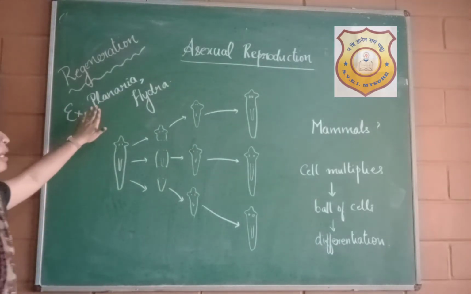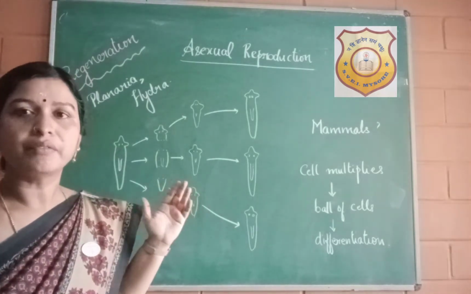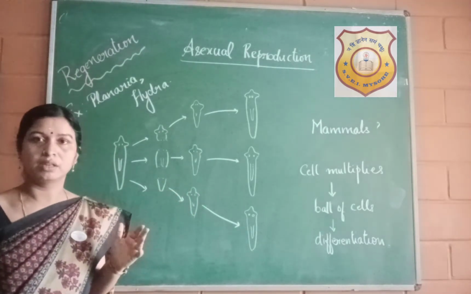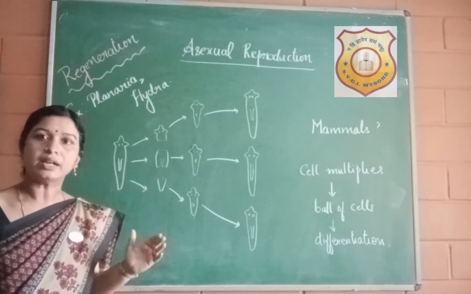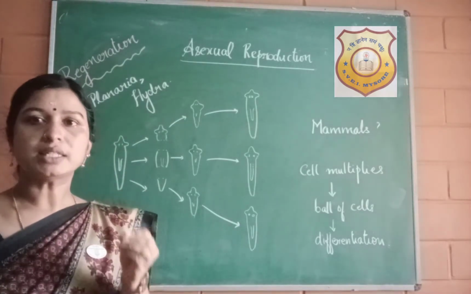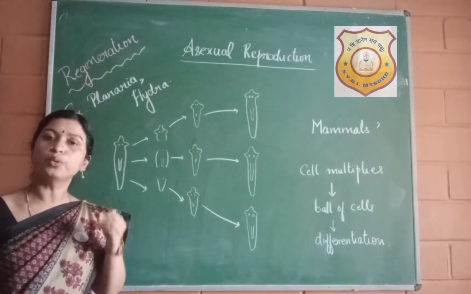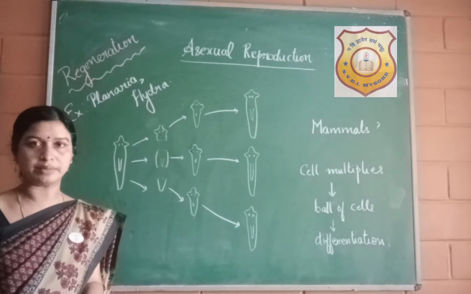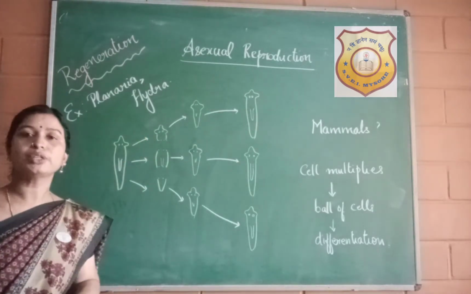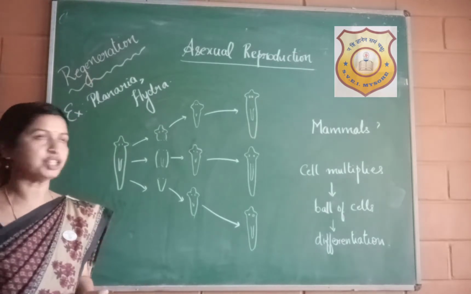Examples are planaria and even hydra. You remember hydra we had learnt under budding. But in case of hydra, which is also found in fresh water, if a body part is cut accidentally, then it also has the ability to grow into a complete new organism. So hydra can be referred to as an example for both budding as well as regeneration.